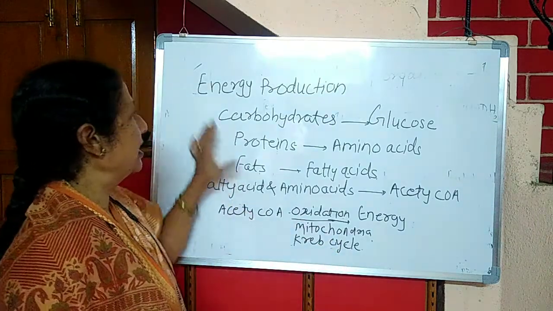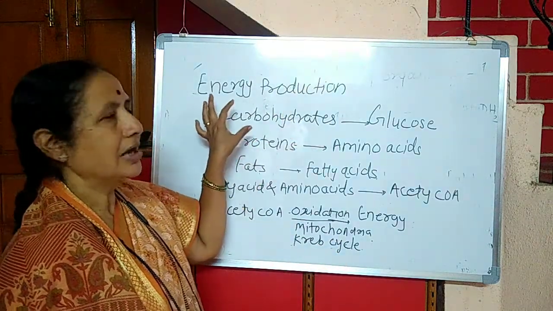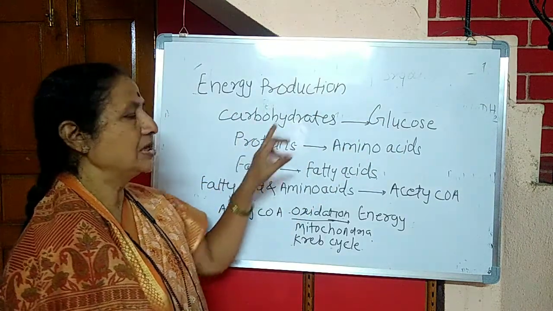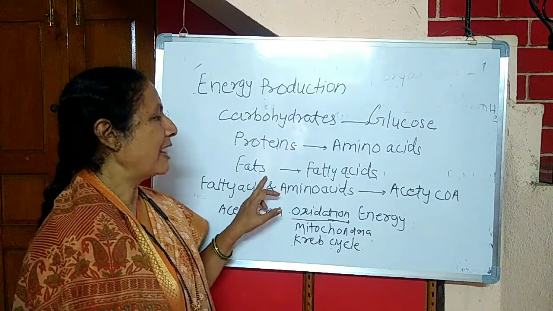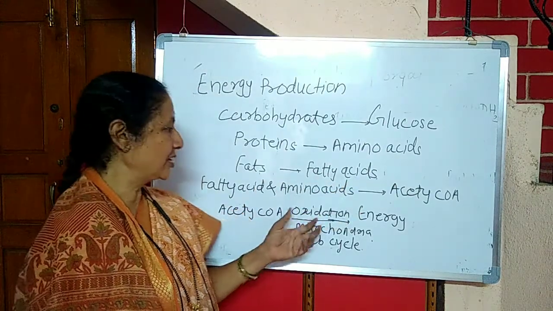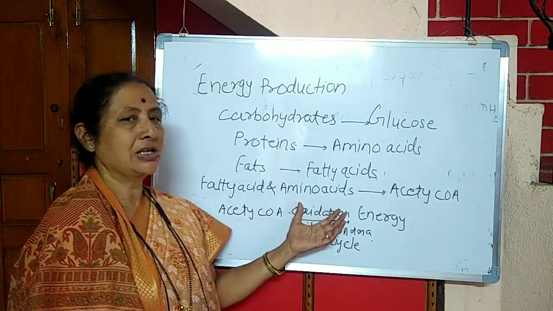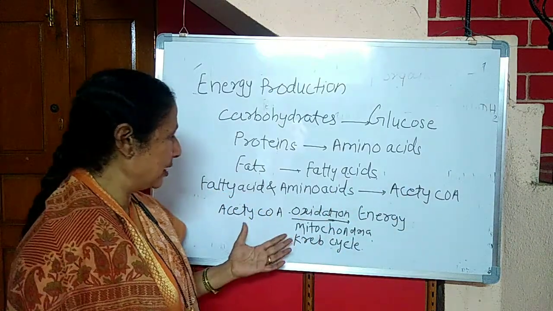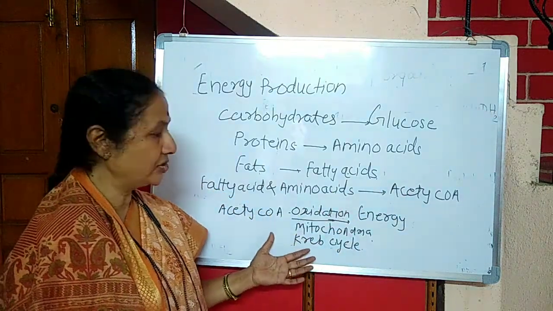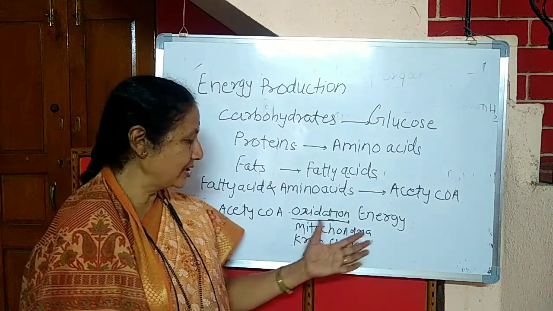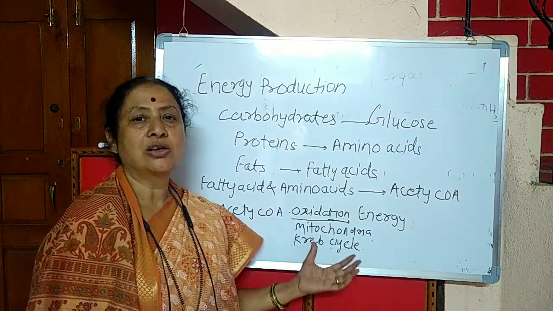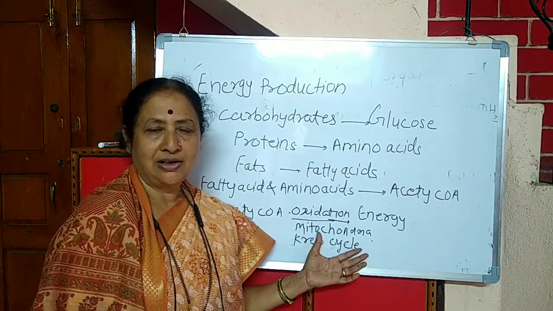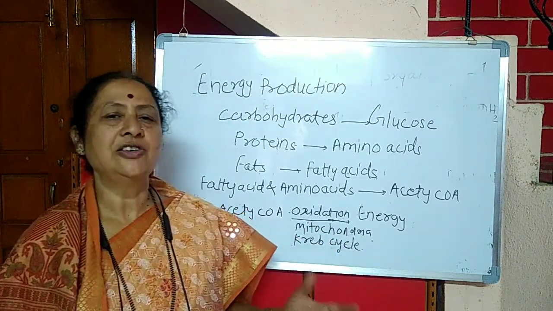So once again, energy production: the carbohydrates are converted into glucose, proteins into amino acids, fats into fatty acids, and fatty acids and amino acids collectively form acetyl coenzyme A. Acetyl coenzyme A undergoes oxidation and energy is released, and this process occurs in mitochondria, and it is called the Krebs cycle. Let us study the Krebs cycle in detail.